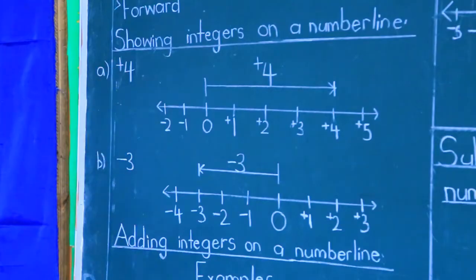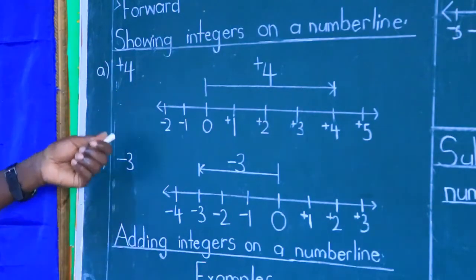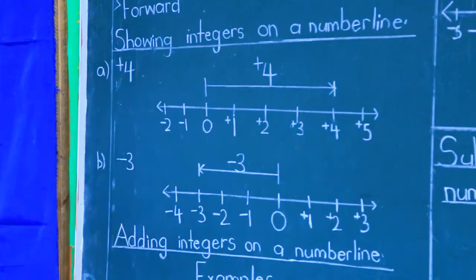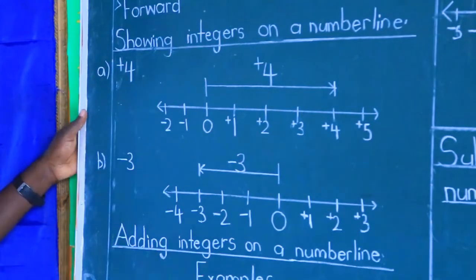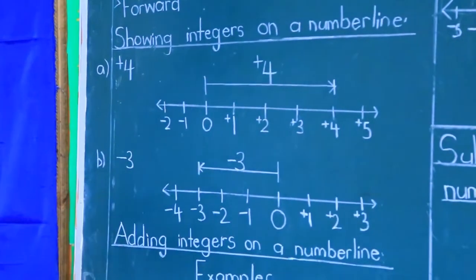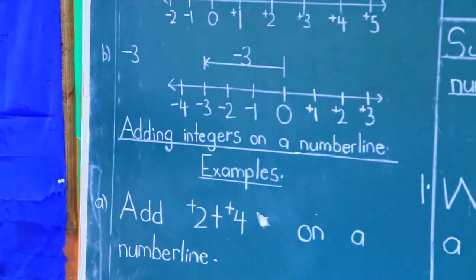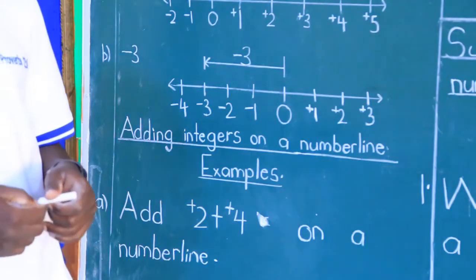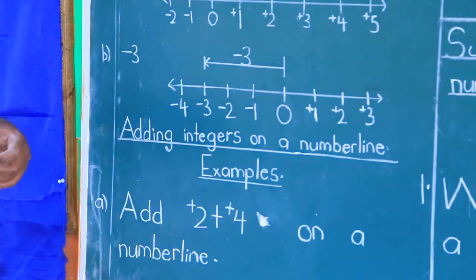That activity concerns showing different integers onto a number line. Then adding integers on a number line. With addition or subtraction of integers on a number line, you must know what some words mean, like positive, like negative, like plus, and the minus sign of subtraction. Now, what they mean as instructions on the number line.